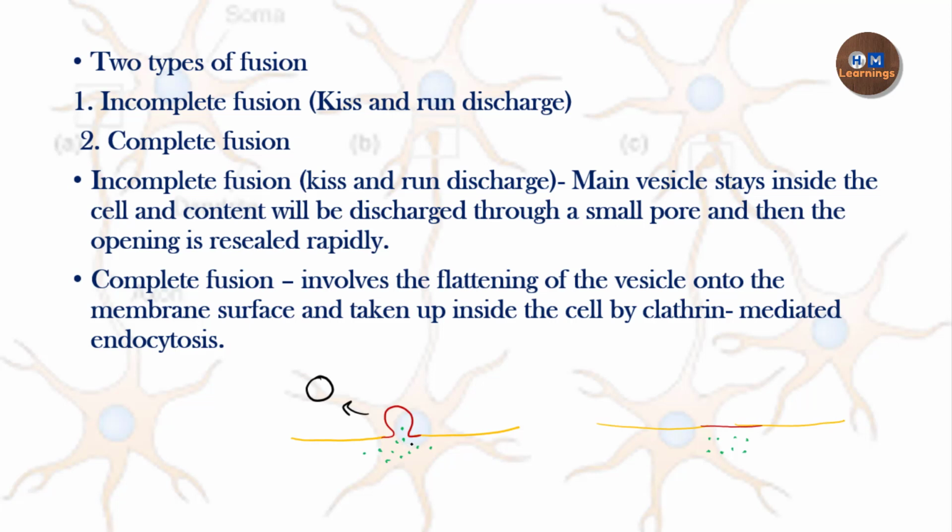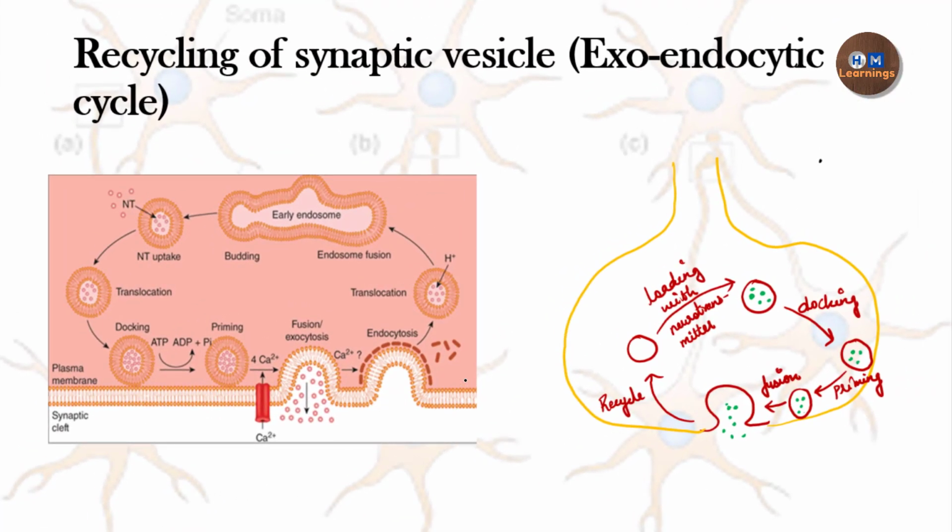But in the case of complete fusion, the entire vesicle gets flattened on the membrane space, and then it will be taken up by clathrin-mediated endocytosis. We are going to see in the coming slide what clathrin-mediated endocytosis is.